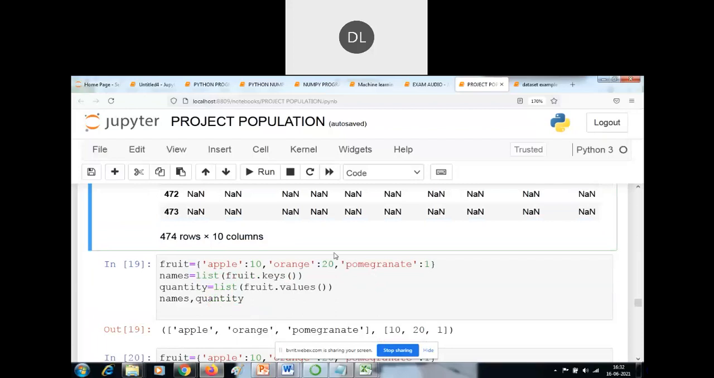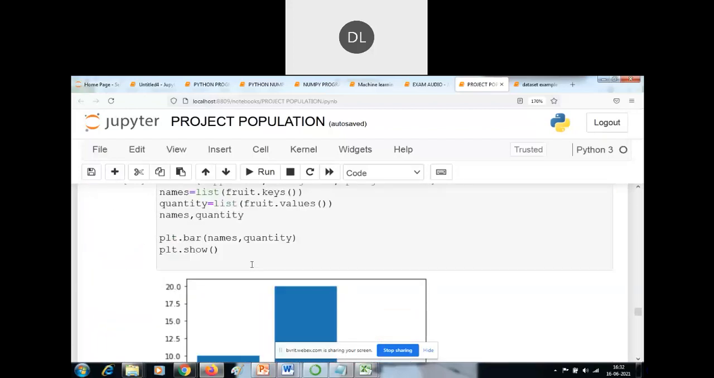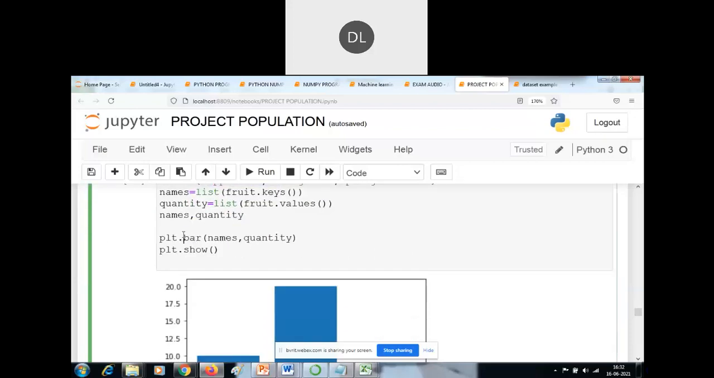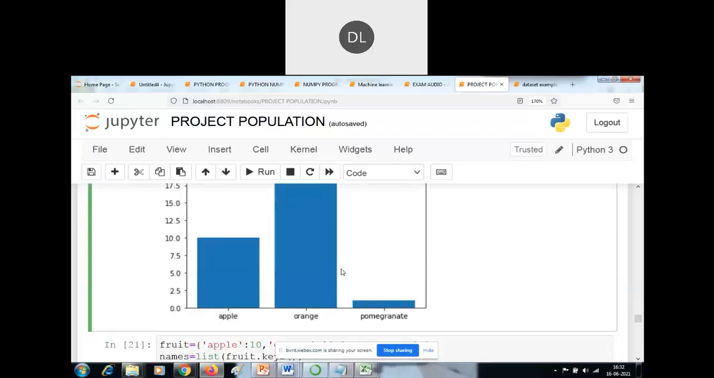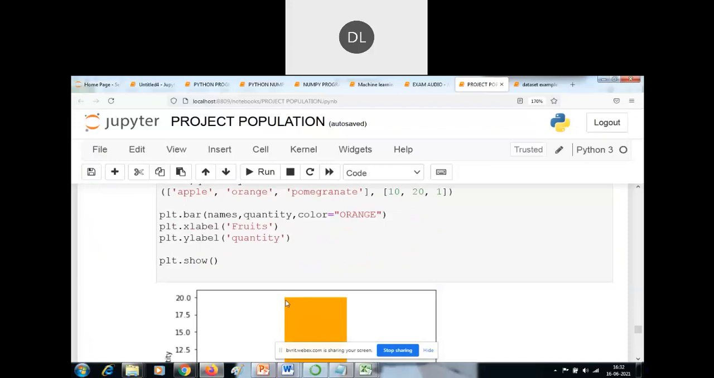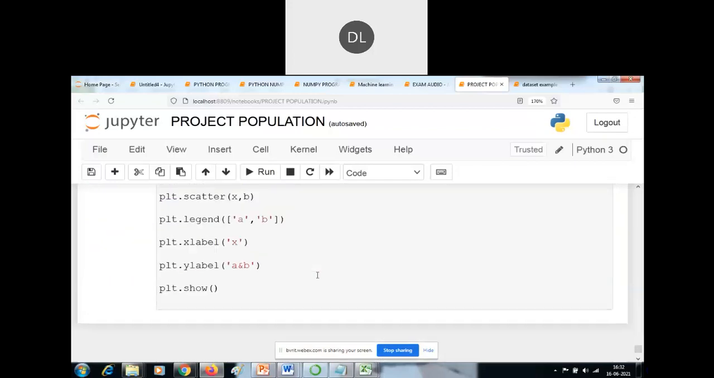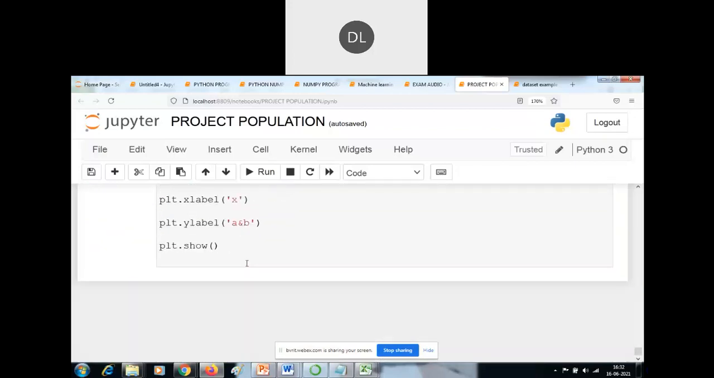Next, suppose you want to create a bar chart of some arrays, then you can give plt.bar of names comma quantity. That creates a bar chart. And if you want to mention the color for the name and the quantity, just give the orange color here.